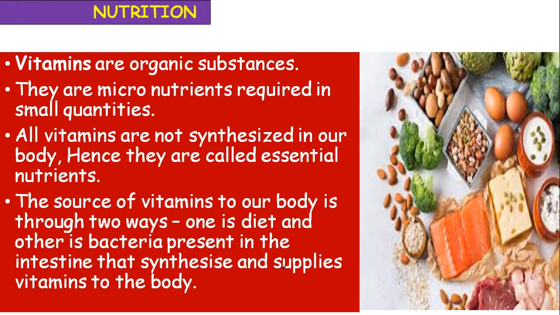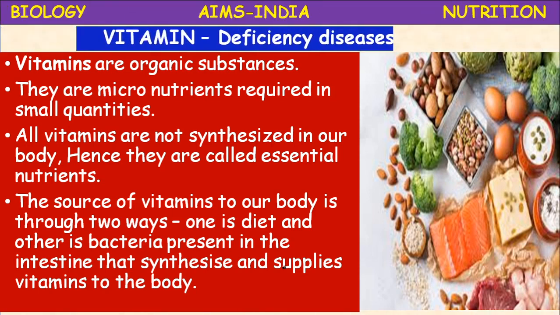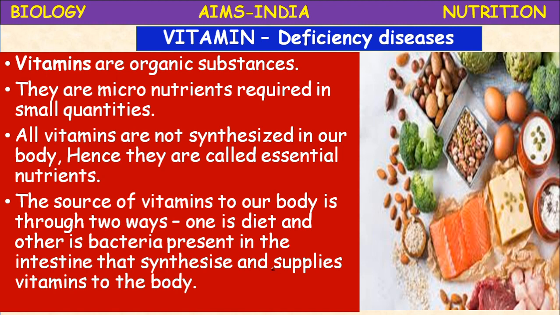Next, vitamins. Vitamins and vitamin deficiency diseases. What are vitamins? Vitamins are organic substances. They are micronutrients because they are required in very small quantities. They are required in small quantities, that's why they are called micronutrients. All vitamins are not synthesized in our body, hence they are also called essential nutrients.